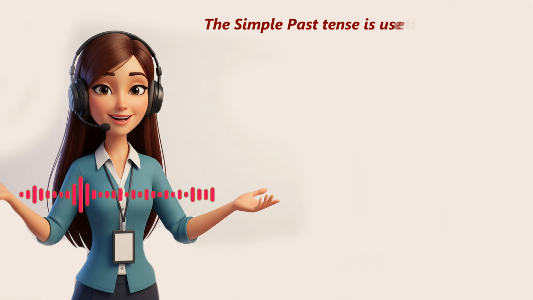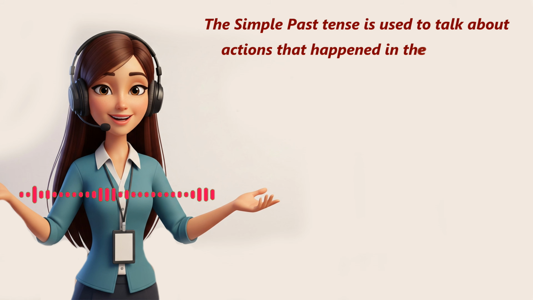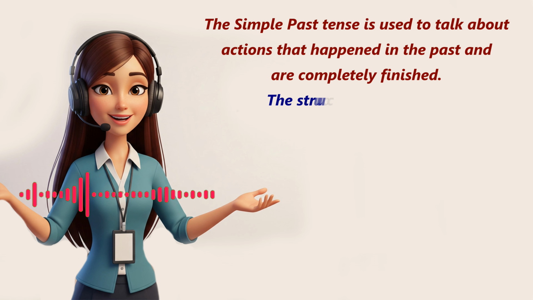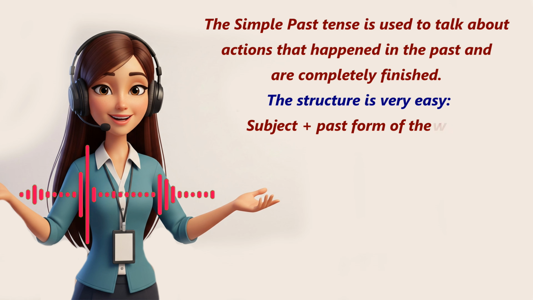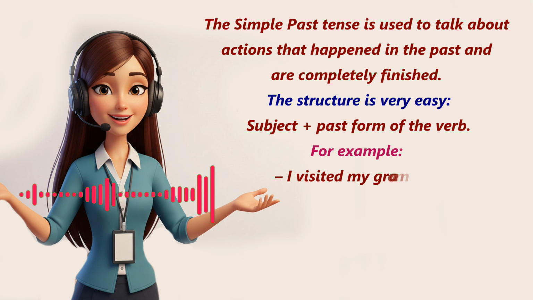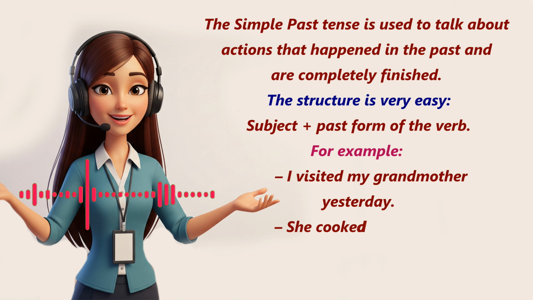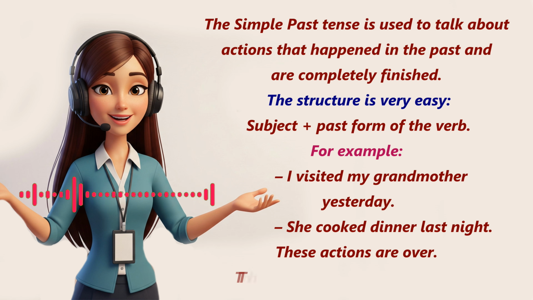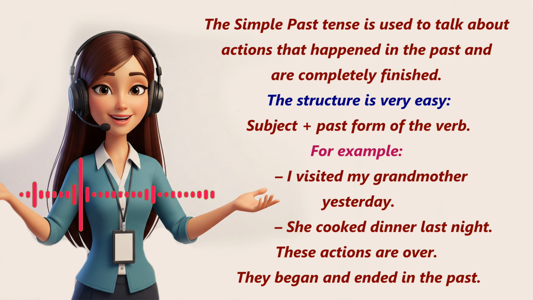The simple past tense is used to talk about actions that happened in the past and are completely finished. The structure is very easy. Subject plus past form of the verb. For example, I visited my grandmother yesterday. She cooked dinner last night. These actions are over. They began and ended in the past.